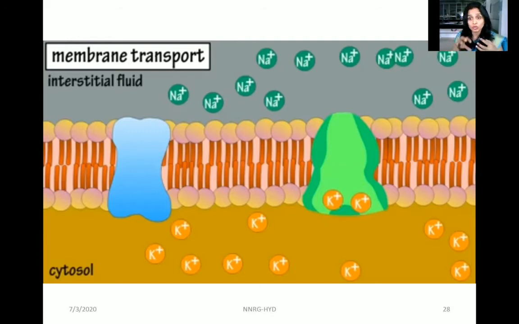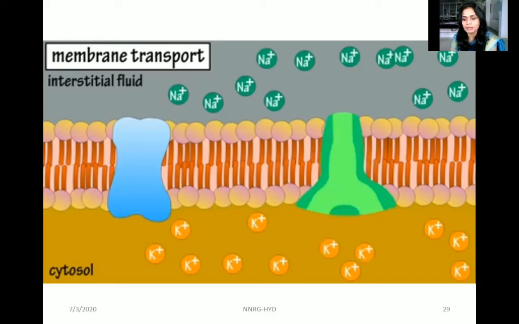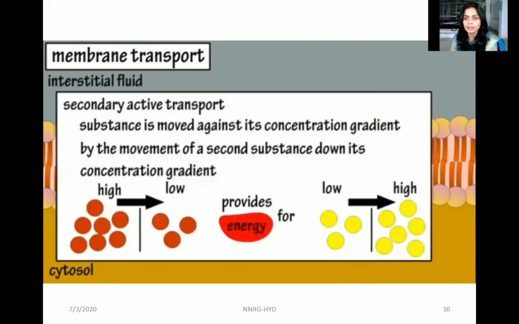The sodium molecule, using the phosphate as an energy molecule, opens the channel, and they pass through. Once the sodium passes and reaches there and the channel is open, potassium gets in, and the phosphate energy molecule is detached from the channel, so the channel closes, pushing the potassium down to the cytosol. That's how potassium and sodium are exchanged through the membrane.